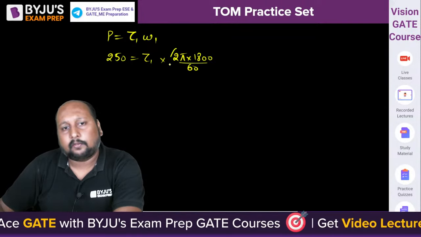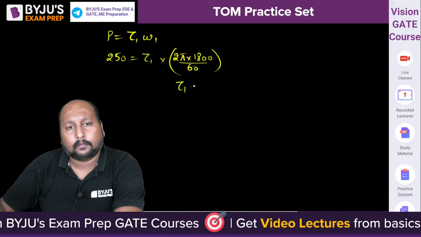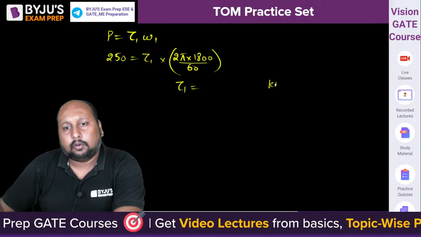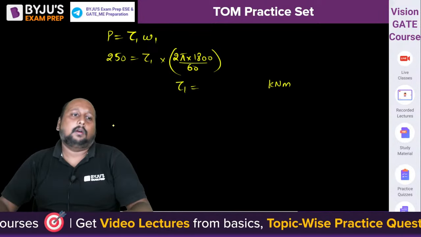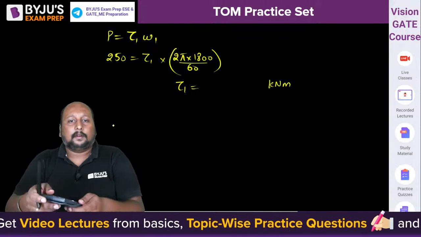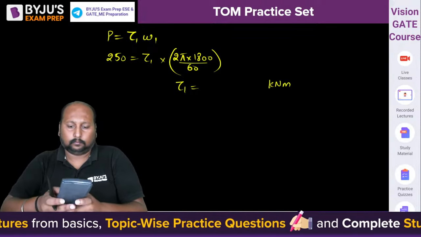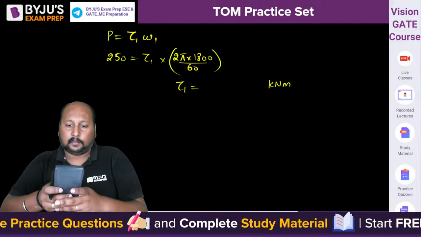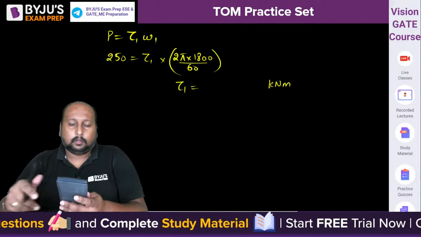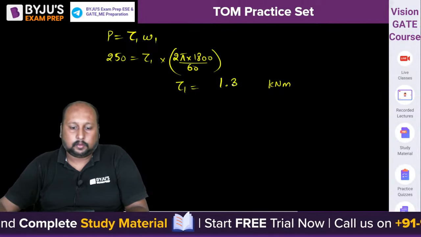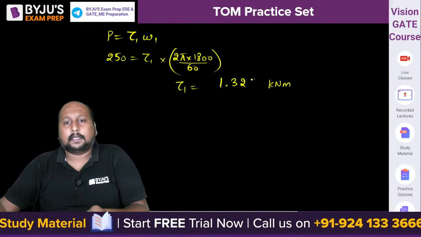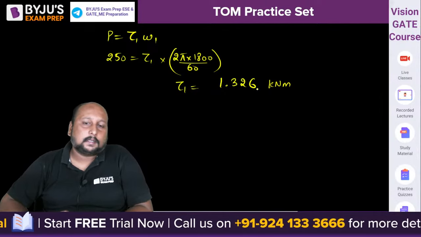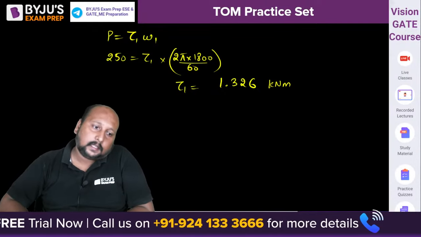Can you tell me what's the value of torque in kilonewton meter? What's the value of torque in kilonewton meter? Anyone? 2 pi into 1800. So 1.326. Right? This is the torque value.